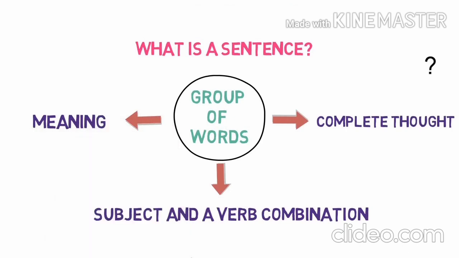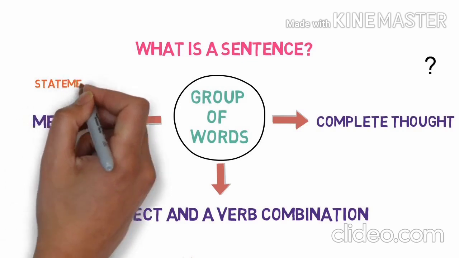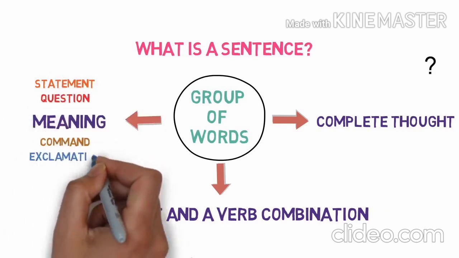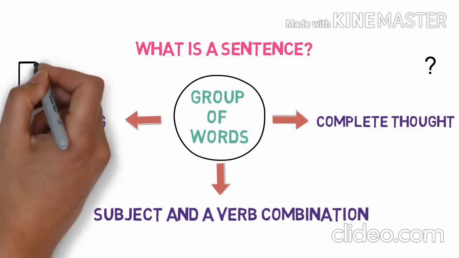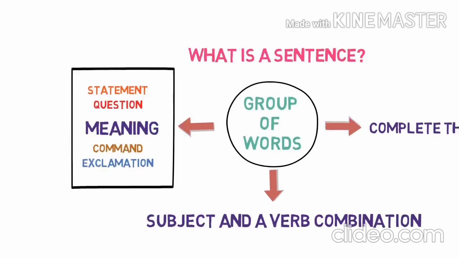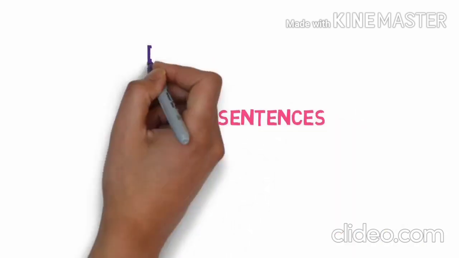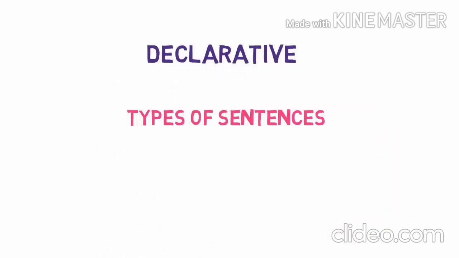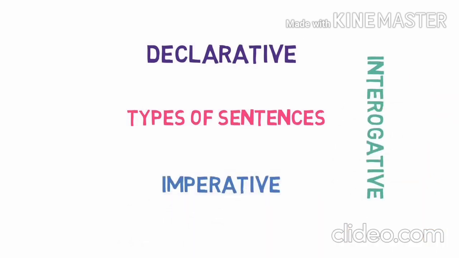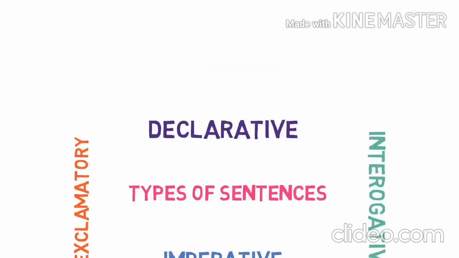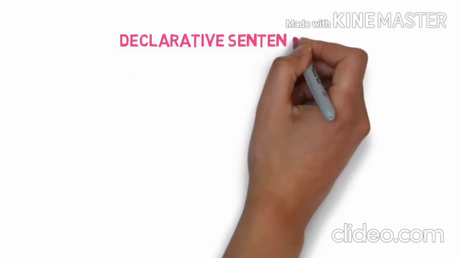Again, a sentence also gives you the meaning of the sentence. So a sentence either tells you a statement, asks you a question, gives you a command, or it is an exclamation. So let's see what those types of sentences are: declarative sentence, interrogative sentence, imperative sentence, and exclamatory sentence. So let's begin with the first type of sentence, which is the declarative sentence.